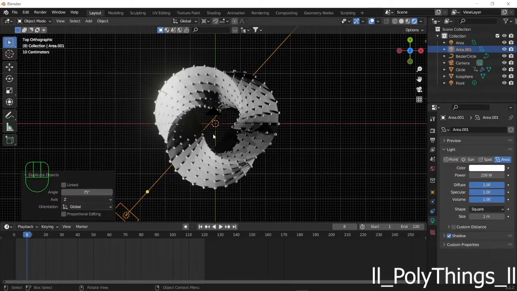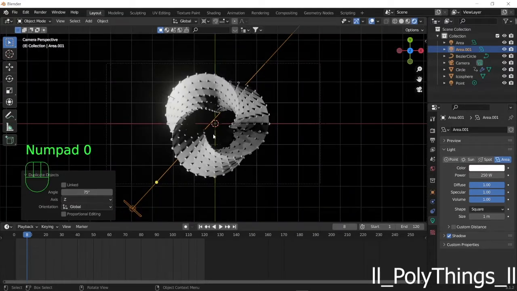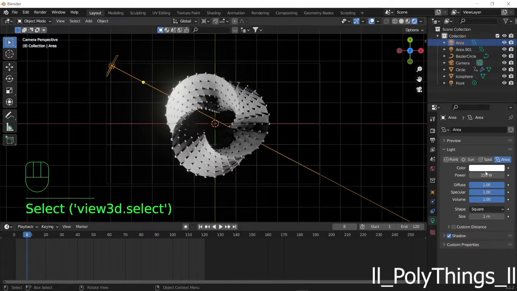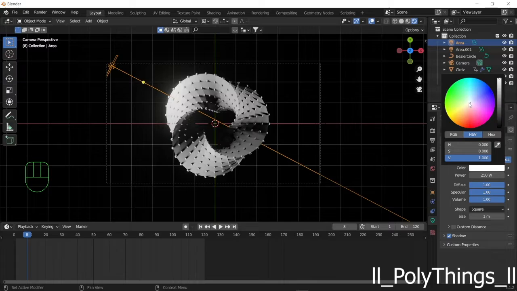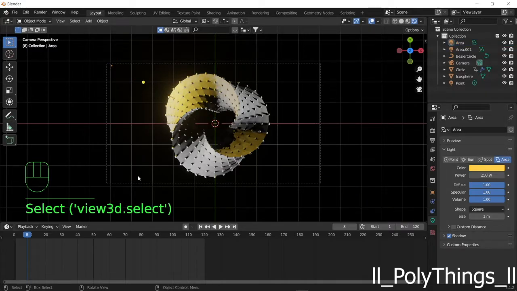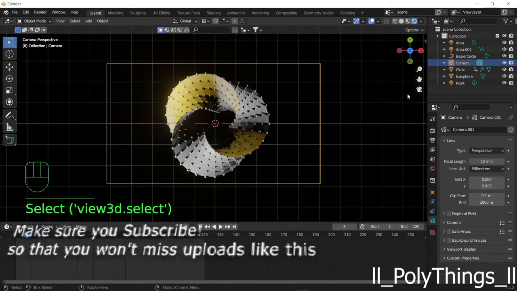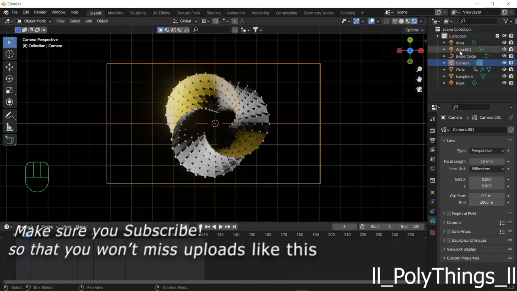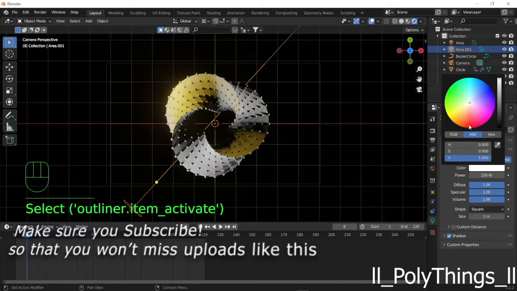Now we have done our lighting for our object. Now let's add some color to our lights. So we'll change this color by clicking on the color icon over here, and we'll give this color orange, and this light blue.